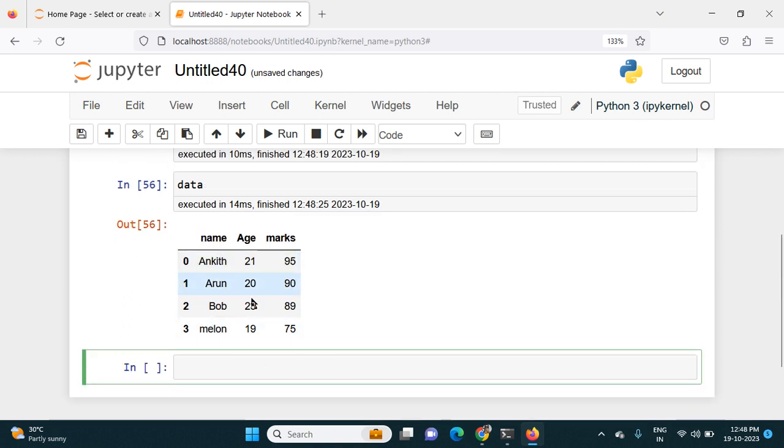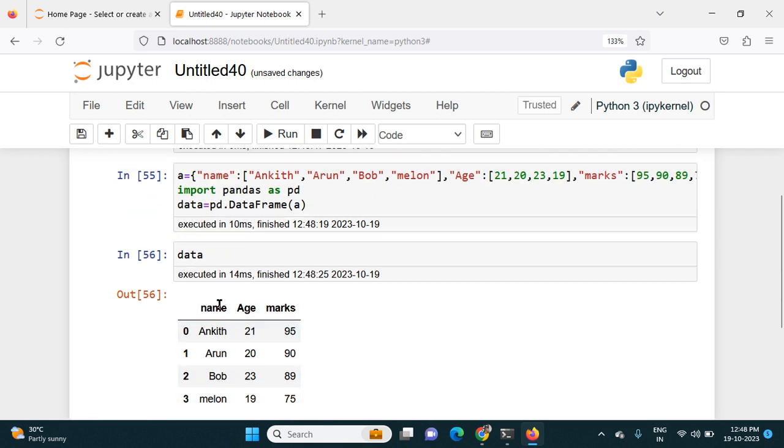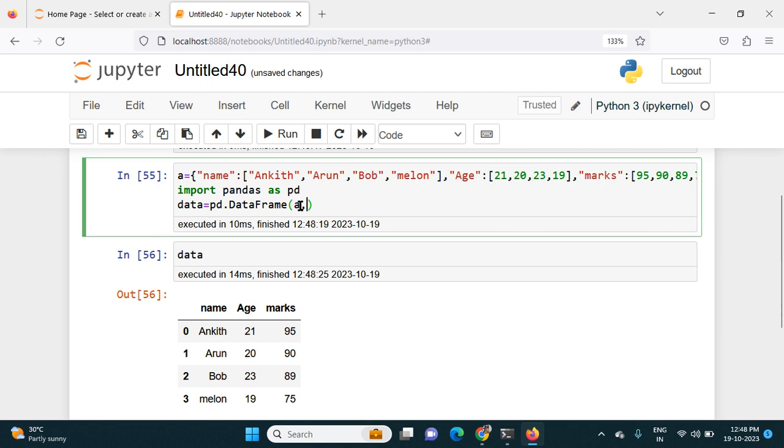It has rows and columns. By default, like series, it assigns an index like 0, 1, 2, 3, and name and age are the column headings. If I want to give the index myself, I have to mention it here: index equal to 101, 102, 103, and 104.